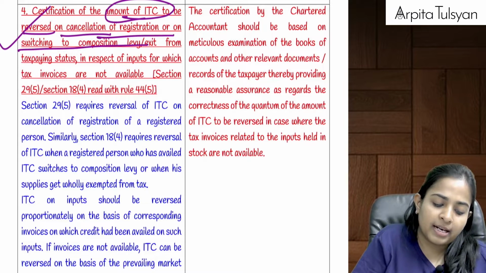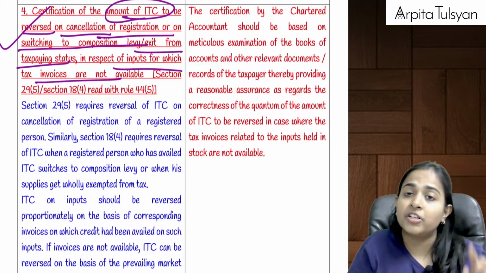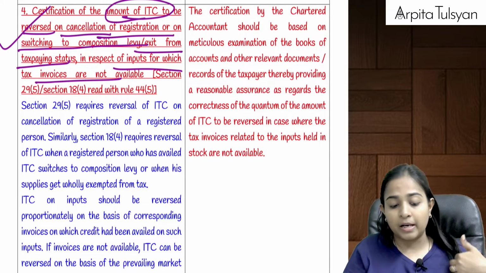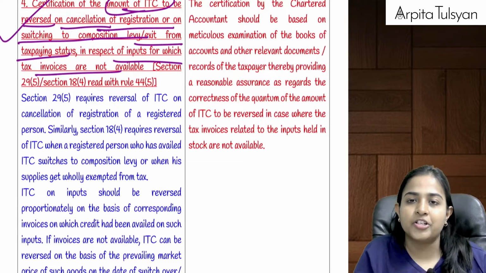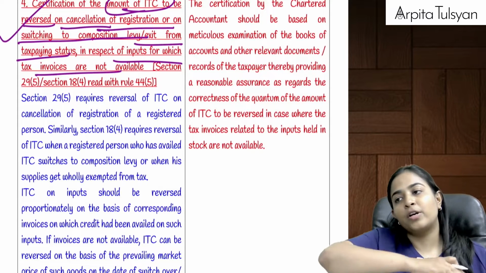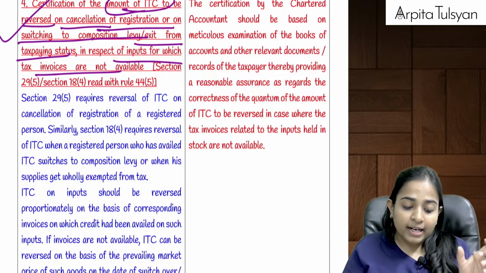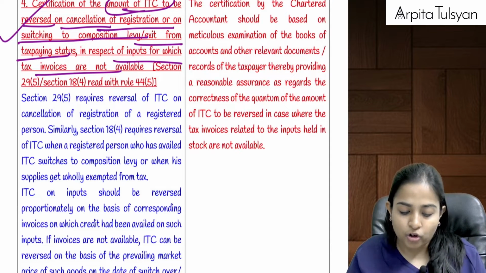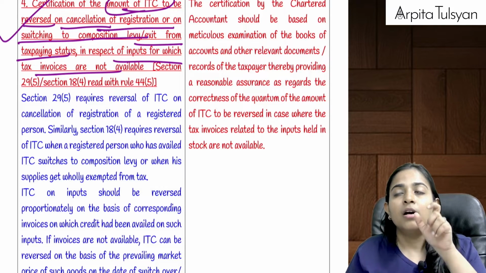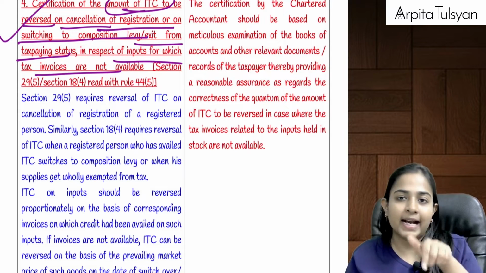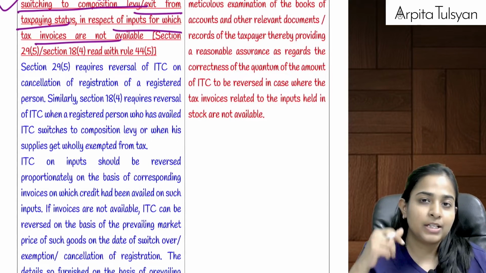on cancellation of registration or switching to composition levy or exit from the tax paying status in respect of inputs for which tax invoices are not available. Now, whenever your registration is getting cancelled, or whenever you are switching to composition levy, ITC will not be available. But whatever inputs were kept in your stock, for that, whatever ITC you had already taken, on the stocks kept with you, that ITC you have already availed.